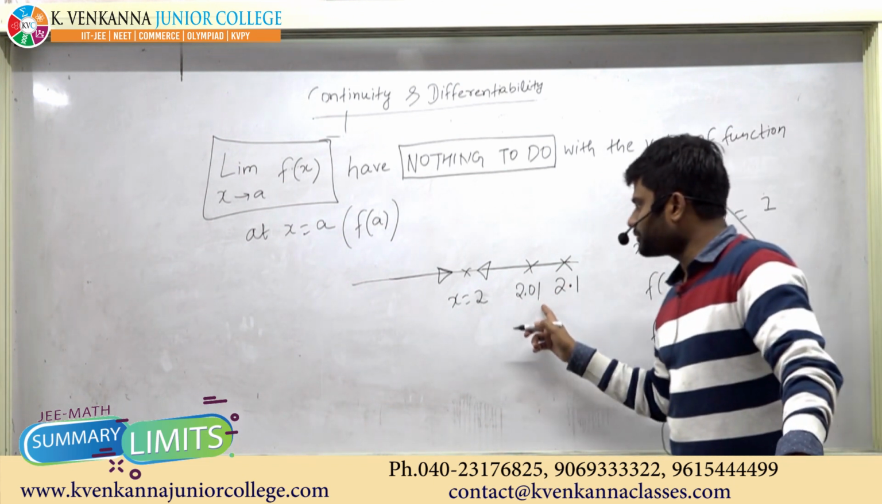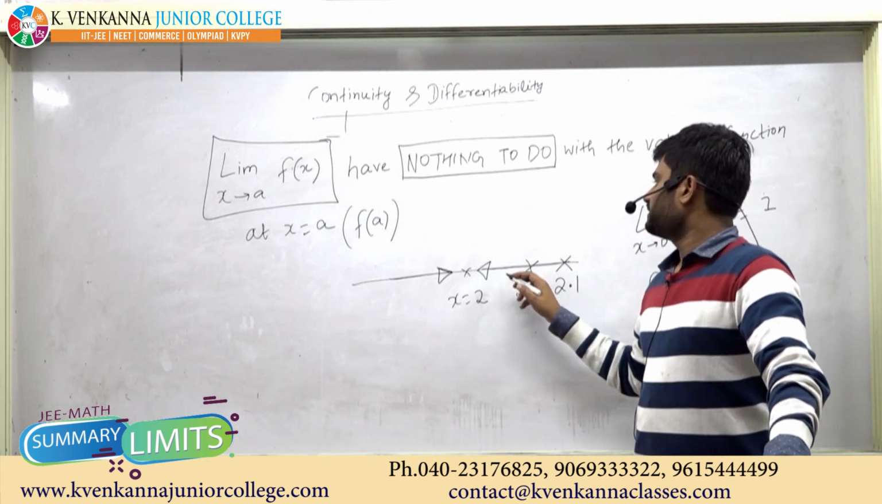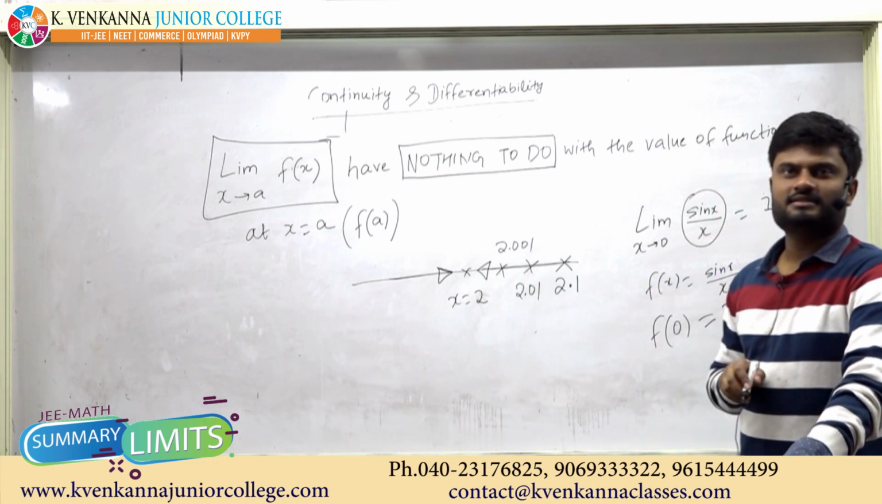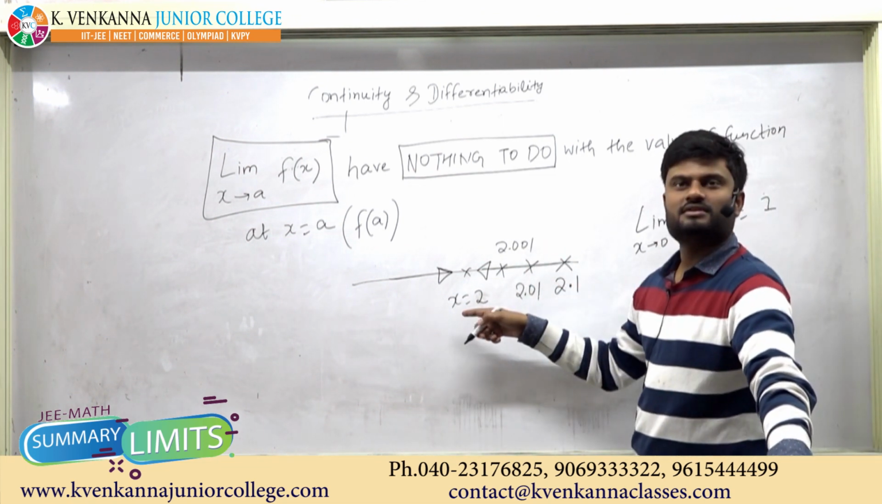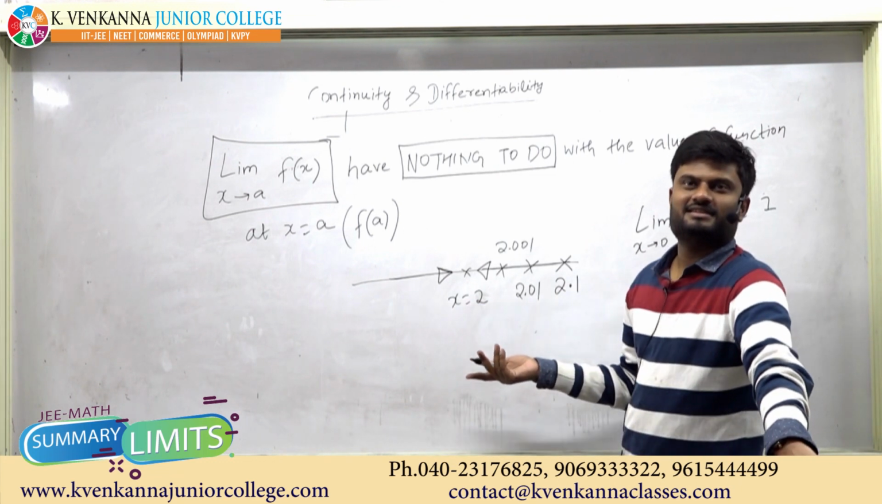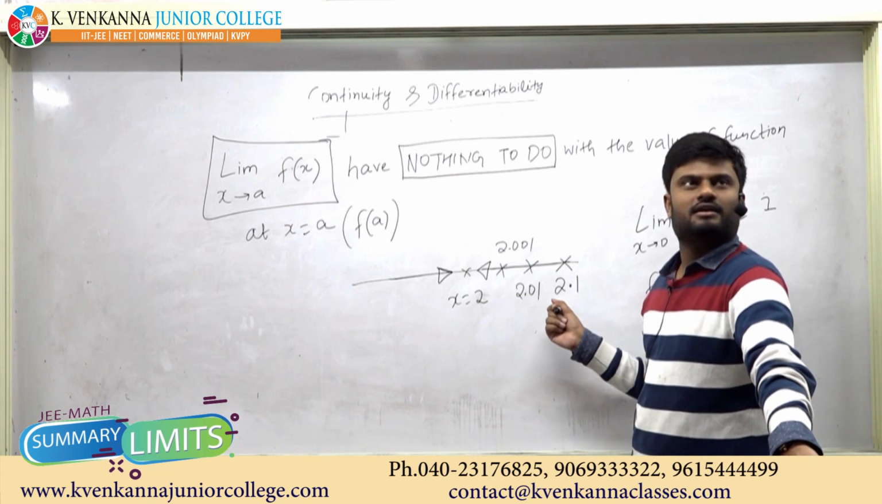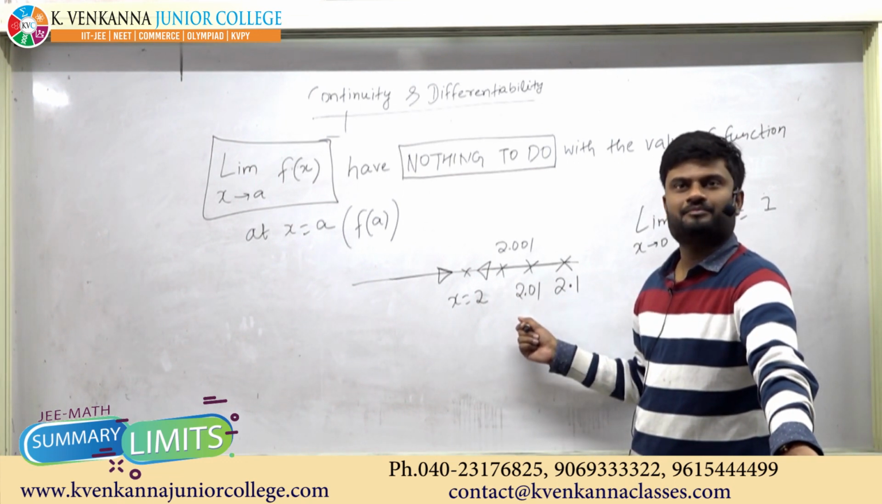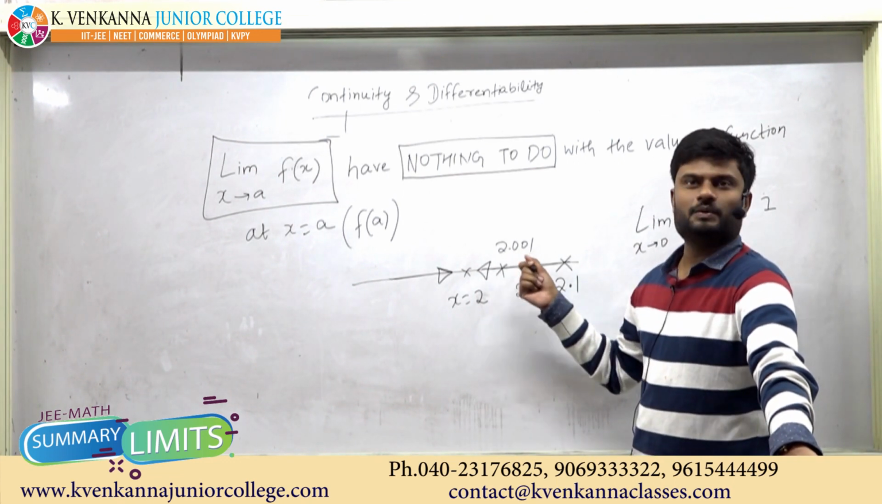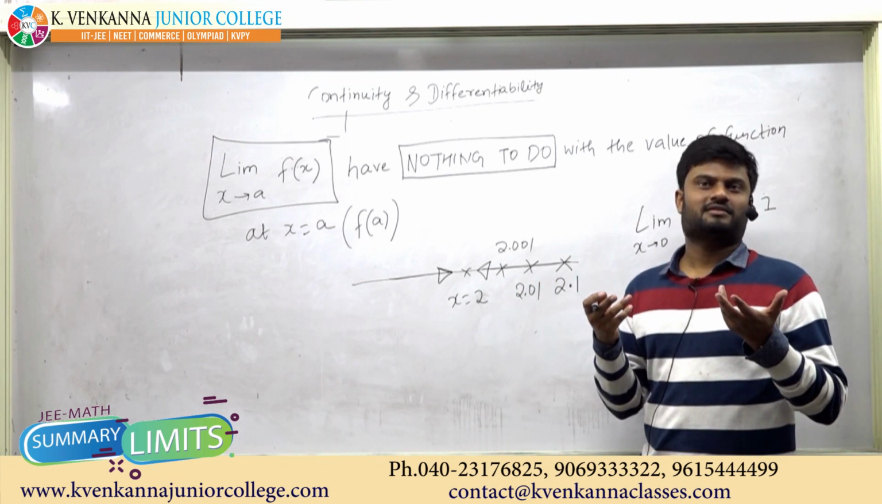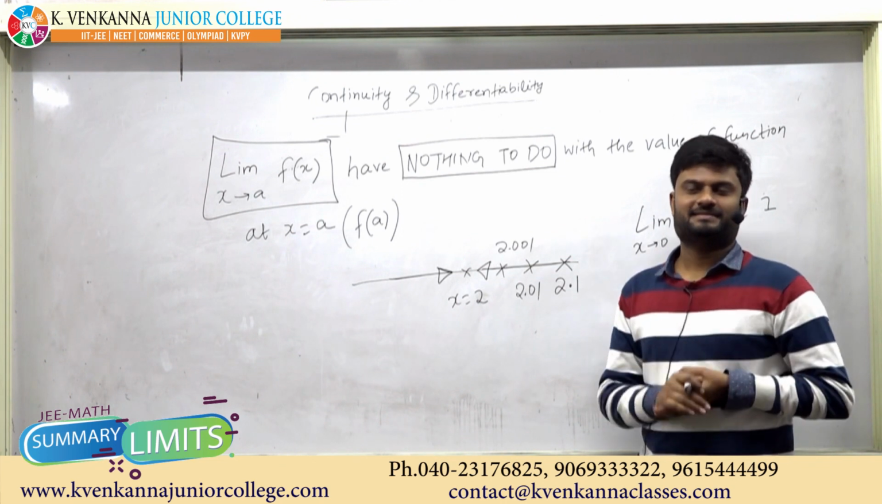You can further approach 2 and you can write 2.001. You are approaching 2, yes or no? Yes. If you are going from 2.1 to 2.01 to 2.001, you are approaching 2 from the right hand side.